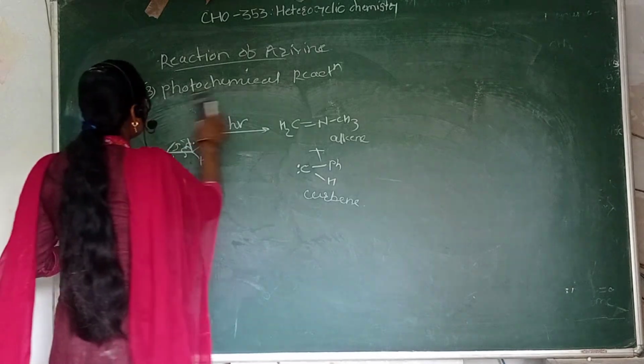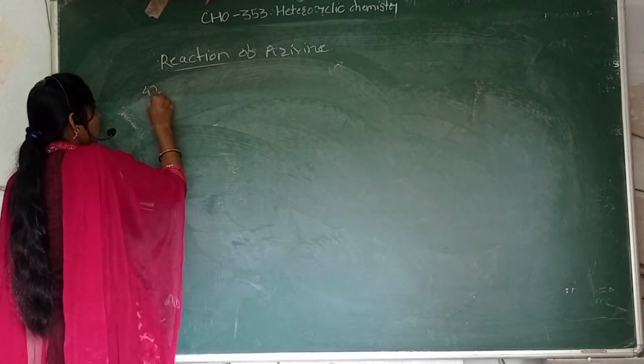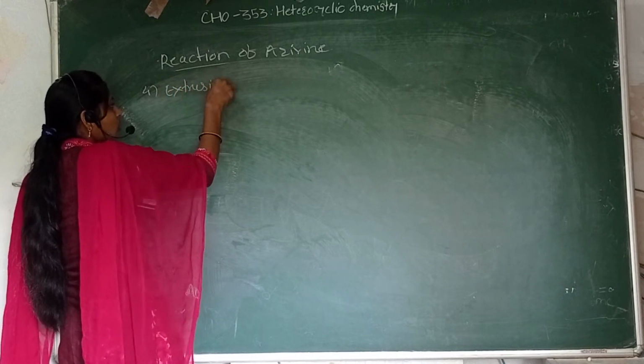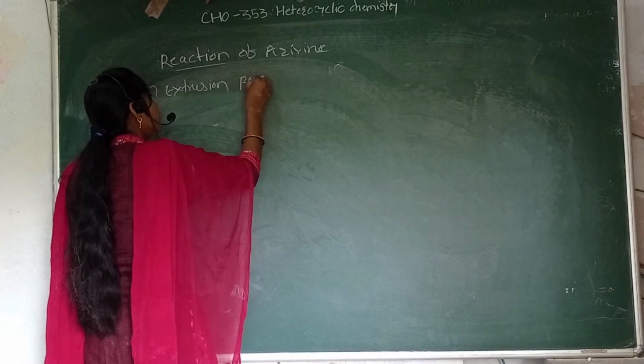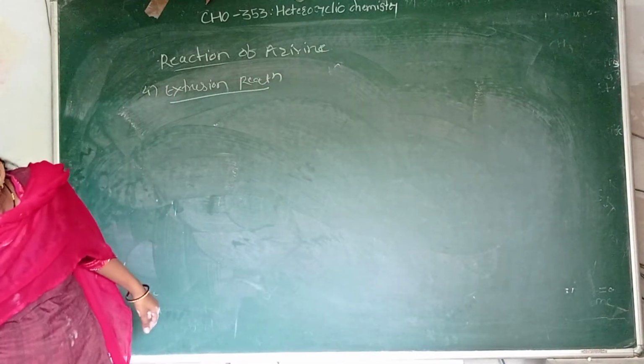Then the fourth reaction is the extrusion reaction, ring opening of the aziridine compound. So we have to take some examples.